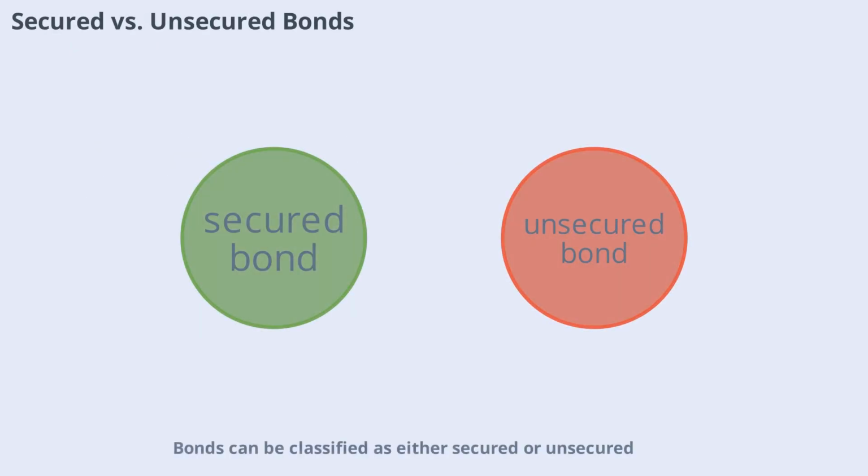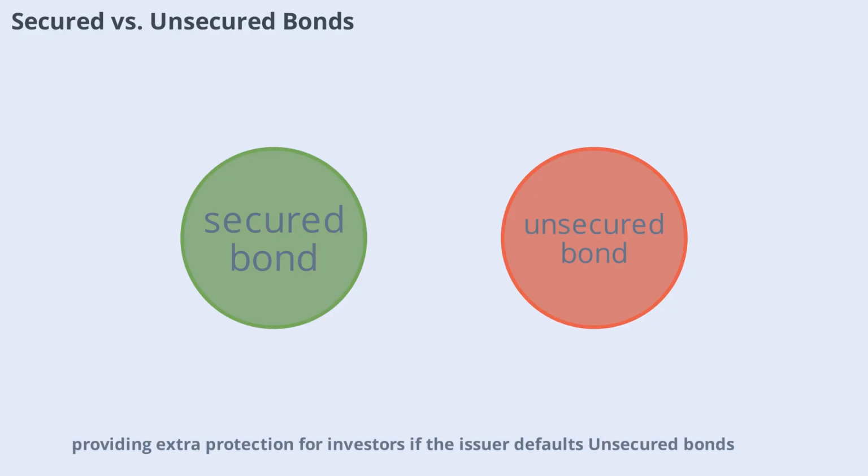Bonds can be classified as either secured or unsecured. Secured bonds are backed by specific assets, providing extra protection for investors if the issuer defaults. Unsecured bonds, also known as debentures, are not backed by collateral and rely solely on the issuer's creditworthiness. Understanding this distinction is crucial when evaluating the risk associated with a particular bond investment.